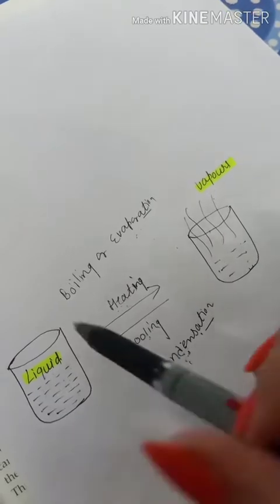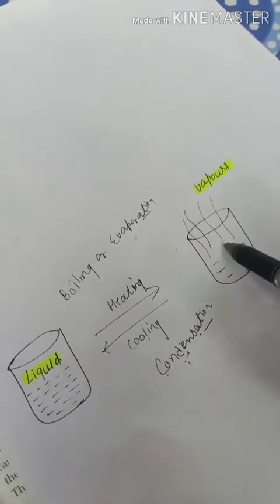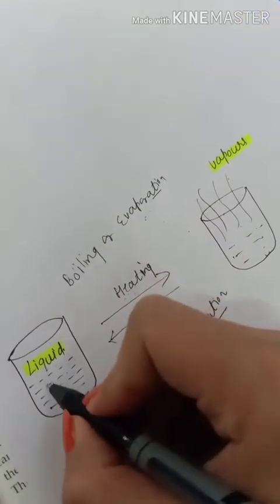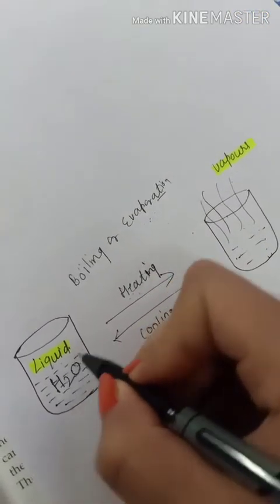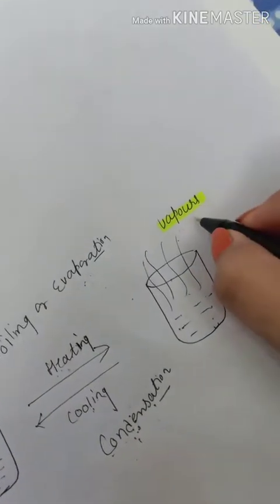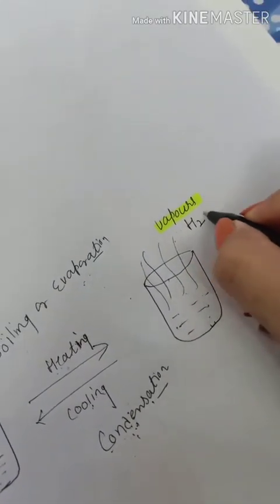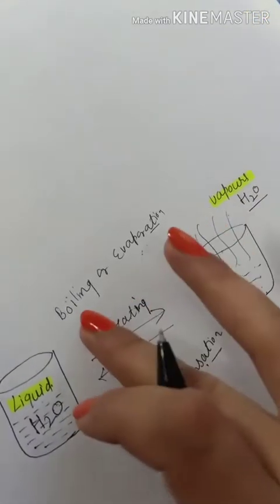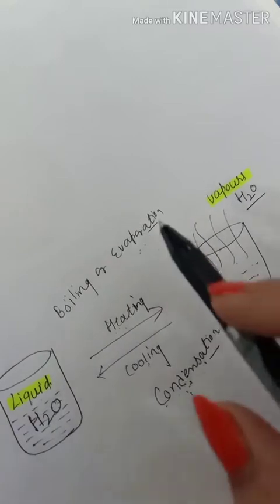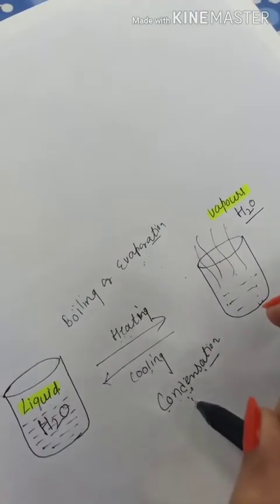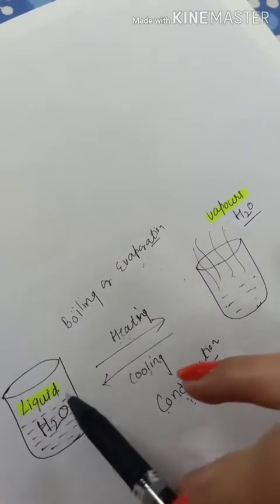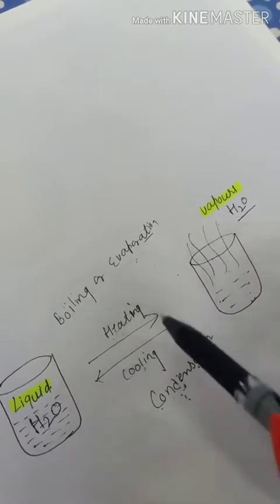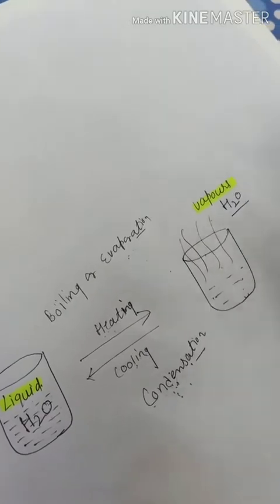And also, the kind of matter in all processes remains the same. For example, if here we have liquid water H2O, then here we get water vapors having composition H2O. So because these processes are reversible changes, and also no new substances are formed, these changes are physical changes.